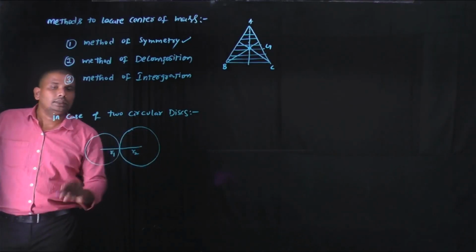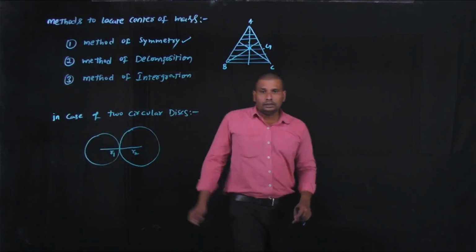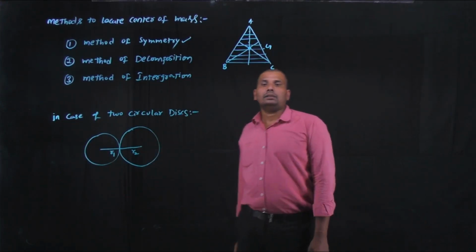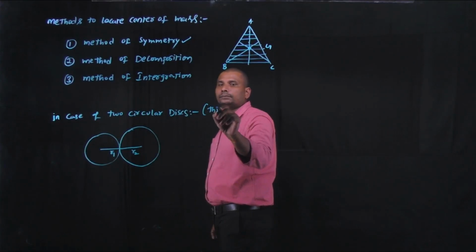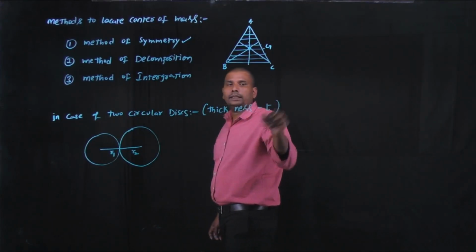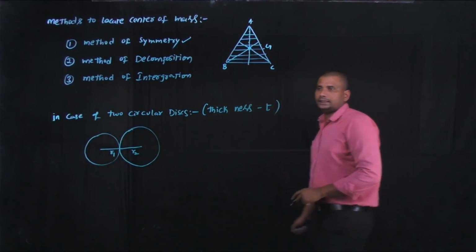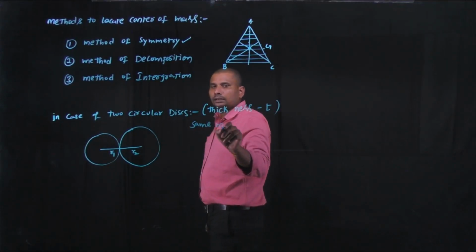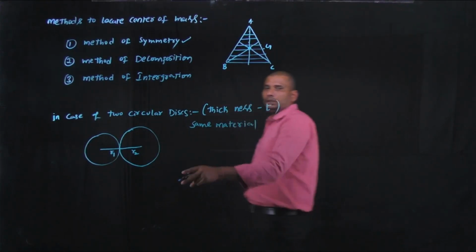Now these two discs are in contact. The radius of the first disc is r1 and the radius of the second disc is r2, and the thickness of each disc is some t, and these two discs are made of the same material. The same material means the density of both discs is the same.